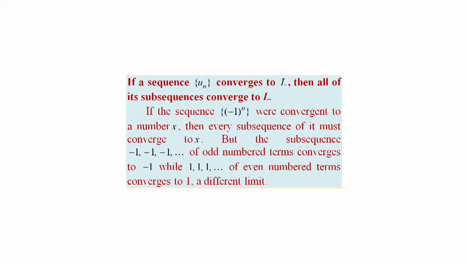We have the following observations. First one, if a sequence un converges to L, then all of its subsequences converge to L. We use this to show that the sequence negative 1 power n is divergent. If the sequence negative 1 power n were convergent to a number x, then every subsequence of it must converge to x. But the subsequence negative 1, negative 1, negative 1, etc. of odd numbered terms converges to negative 1, while the subsequence 1, 1, 1, etc. of even numbered terms converges to positive 1, a different limit.